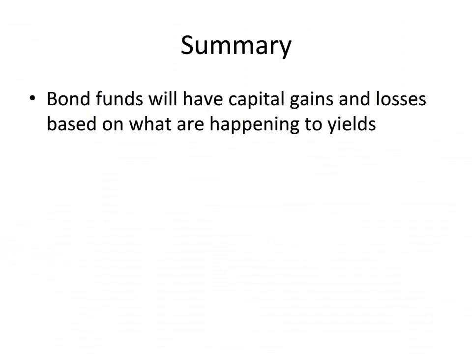So to summarize here, bond mutual funds will have capital gains or losses depending on what's happening to yields. For Treasury bonds, it will be totally due to yield changes. For other items, like corporate bonds where there's default risk, that will also enter into the calculation or the impact on yields and therefore the impact on prices.